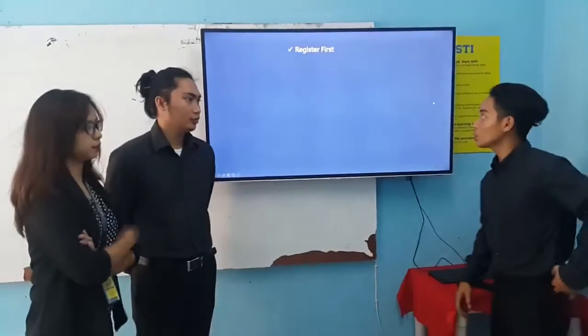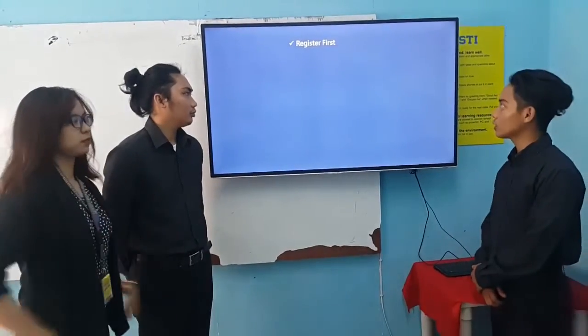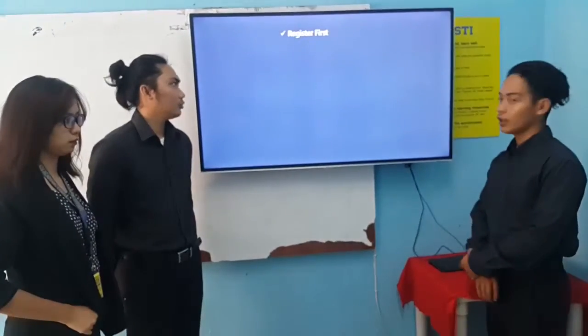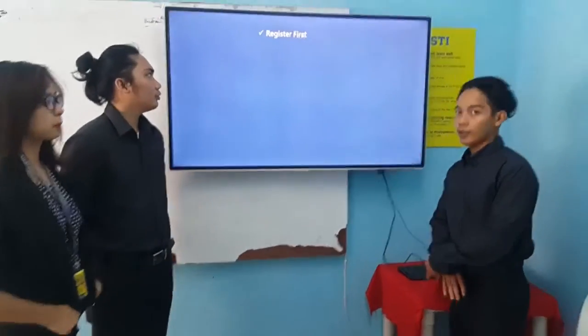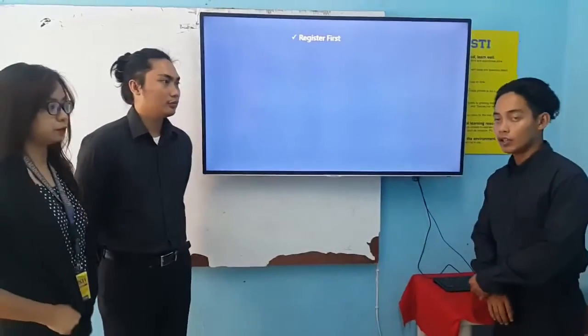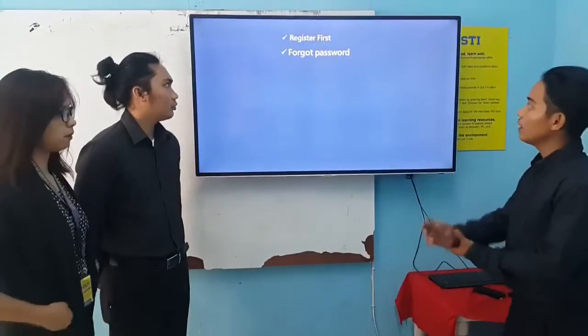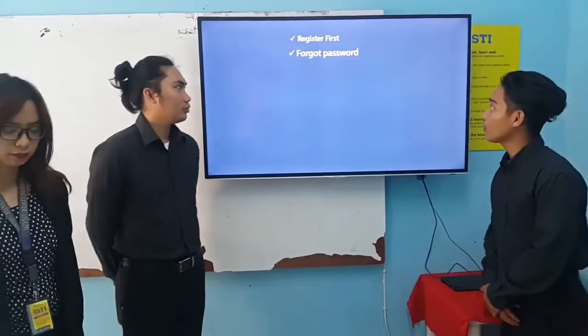So our revisions include register first, which means the user of the Android application should register first in order for us to be able to log the data regarding female or male and their region of origin. So next revision would be enabling the users to acquire forgot password.